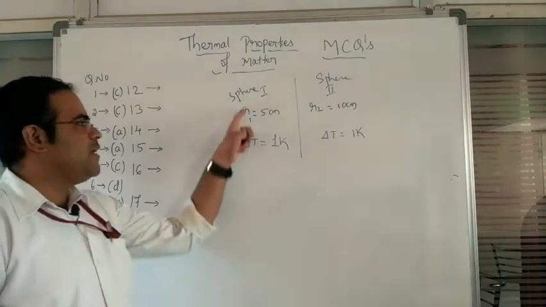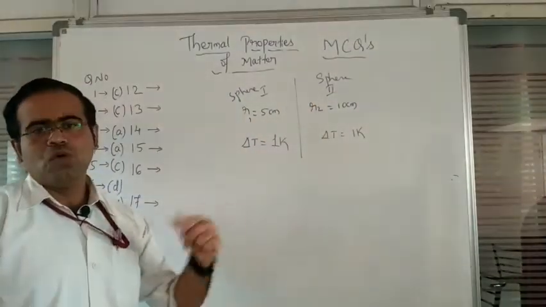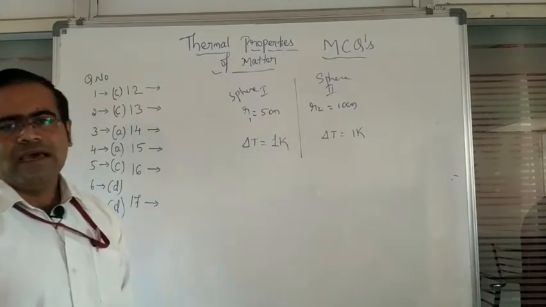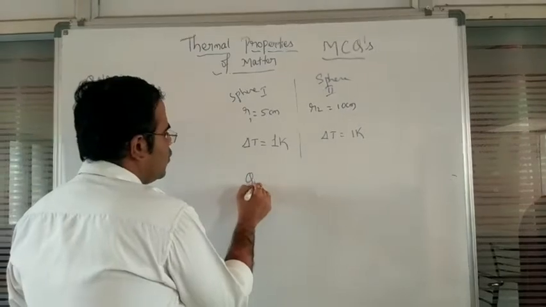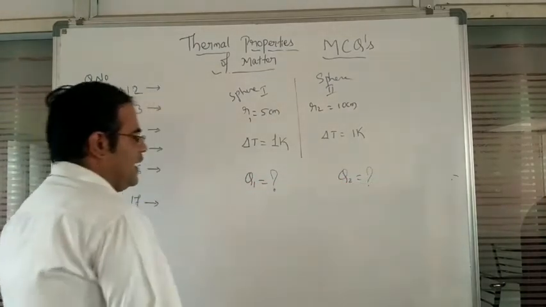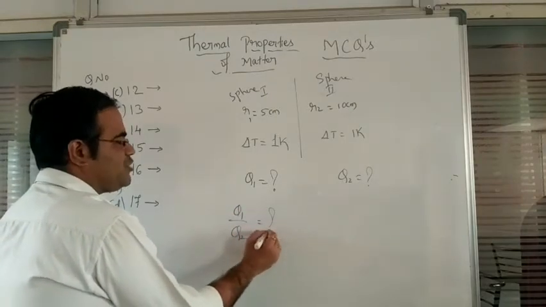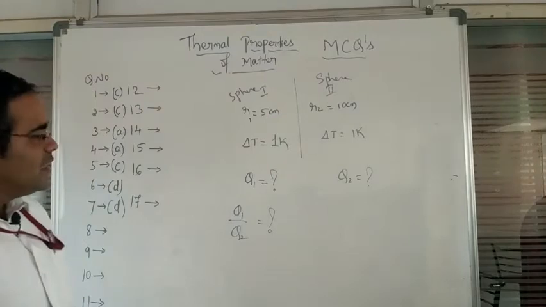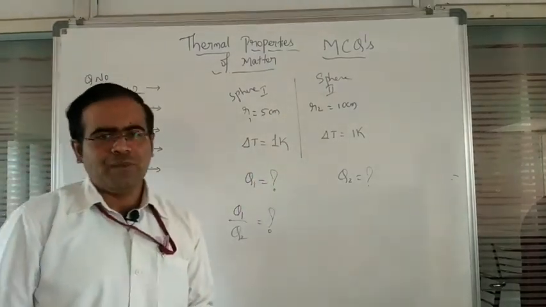Sphere 1 is having the given data like this, and sphere 2 is also having the given data like this. If that is the case, what is the value of the heat liberated? Or else we have to identify the ratio of the heat energy liberated through sphere 1 with respect to sphere 2 here.